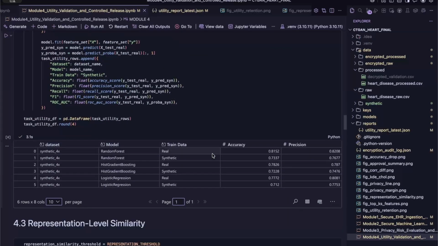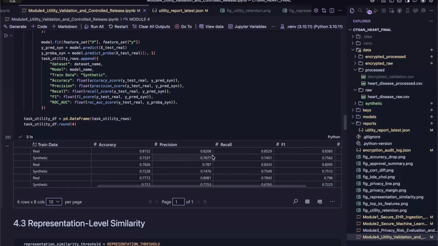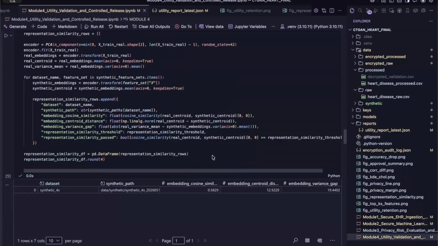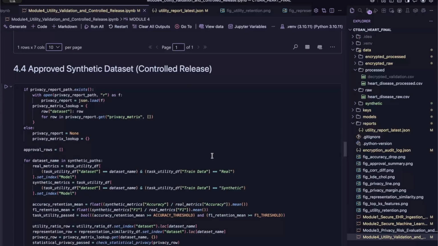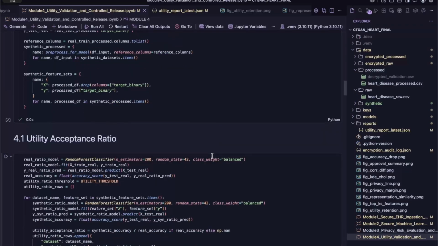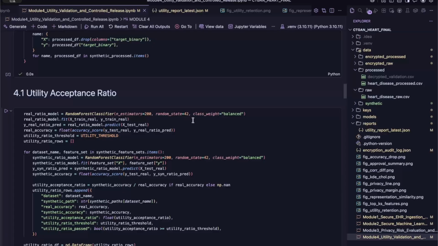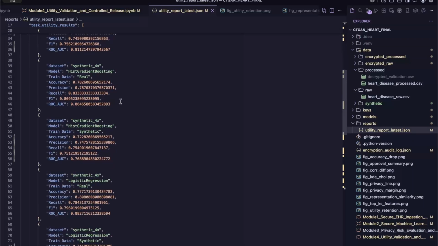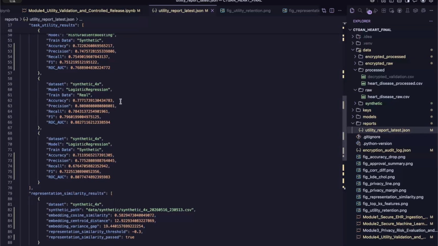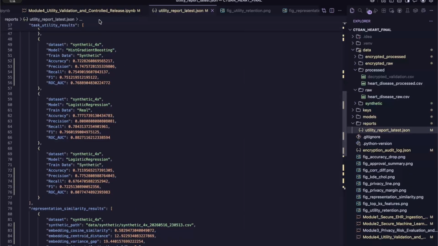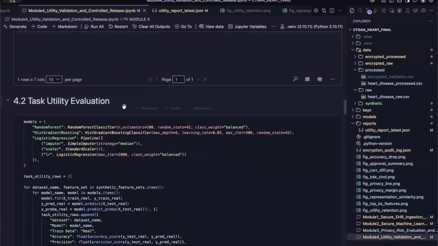Among the evaluated models, logistic regression showed the smallest performance gap between real and synthetic training, indicating strong statistical consistency in the generated data. The framework also calculates a utility acceptance ratio, which measures how much predictive performance is retained when switching from real training data to synthetic training data. In this implementation, all generated datasets retained more than 90% of the original predictive performance, successfully exceeding the required utility threshold.